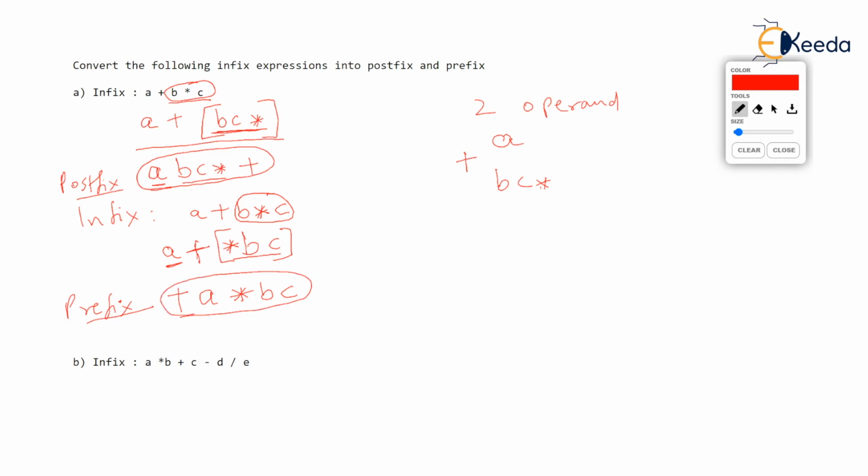Okay, let's go through the second example. We want to convert A into B plus C minus D upon E. Now, you see that multiplication and division have higher priority than addition and subtraction.